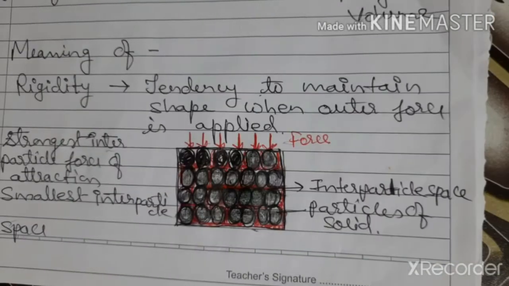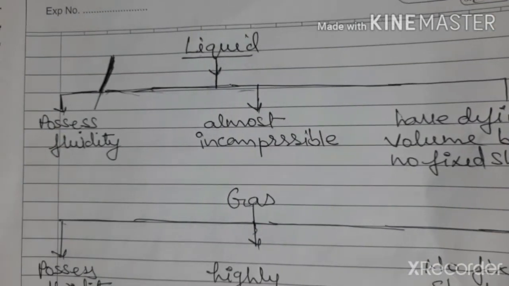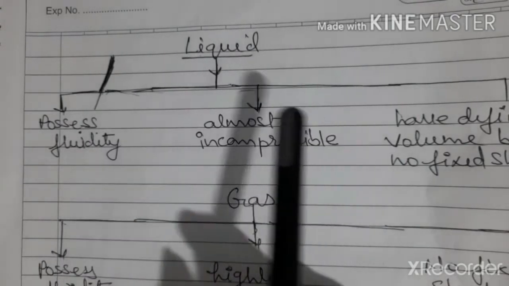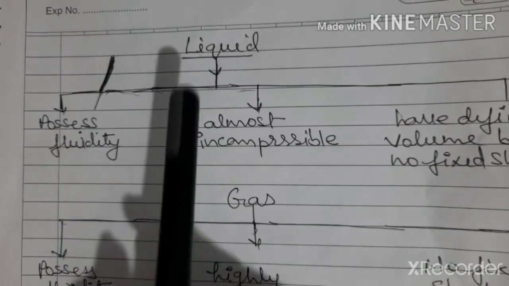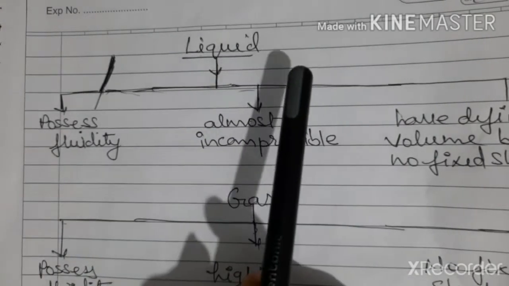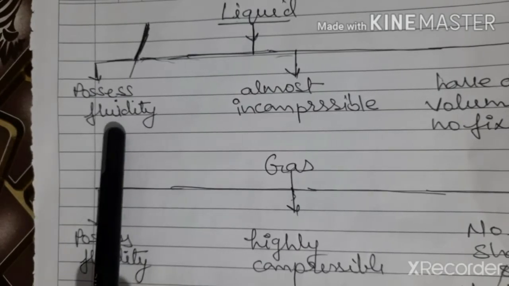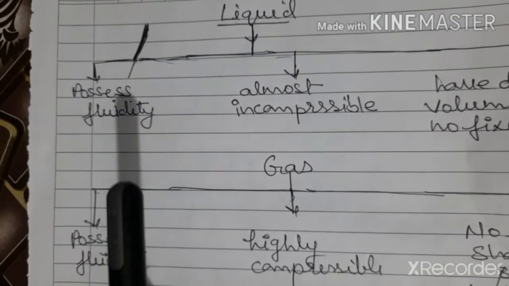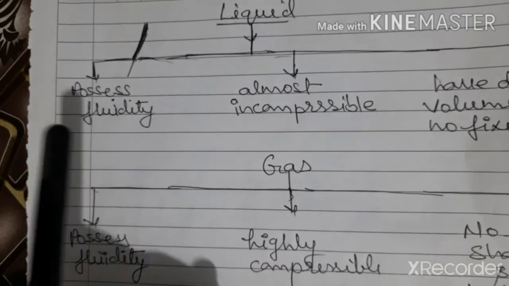Second state of matter is liquid. Again I am defining in the same manner but with a little bit of difference. Liquid is that form of matter which possesses fluidity. Here this word is changed. In case of solid it was rigidity, but in case of liquid it possesses fluidity.